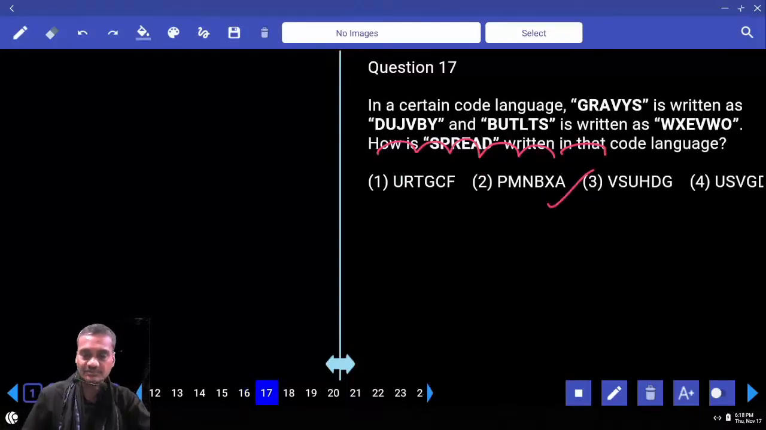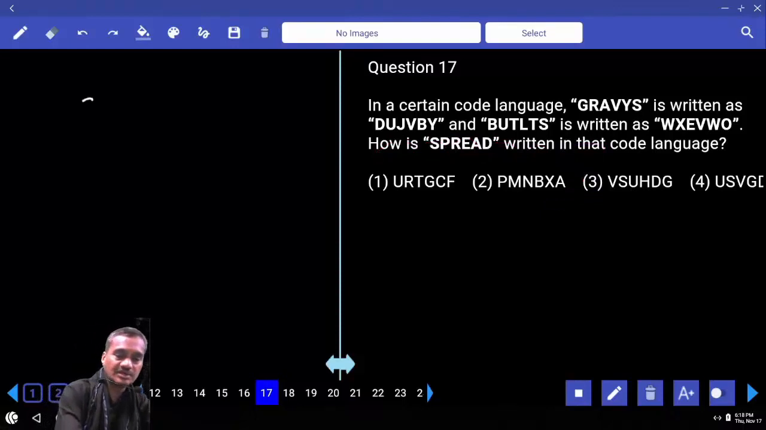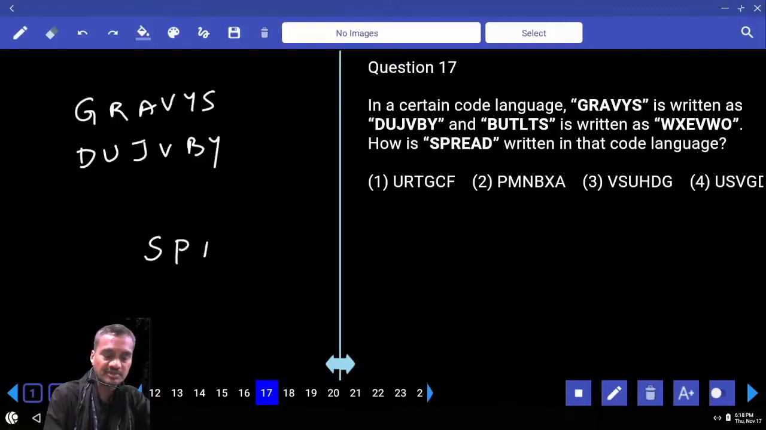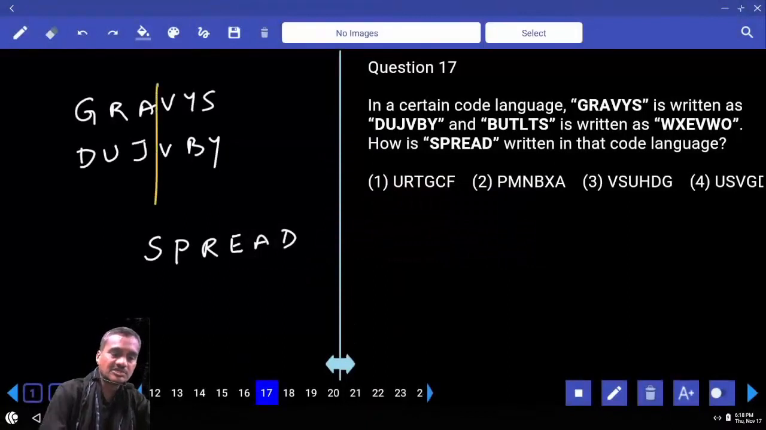Then the 17th one. Now in this 17, GRAVYS. Now this GRAVYS, what is the code here? DUJVBY. That's it, right? Then what is the code for the word SPREAD? Tell me any answer to this one. Have you done it or not? Now G plus 3. How much is G plus 3?